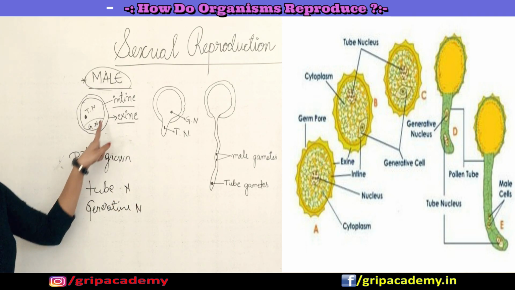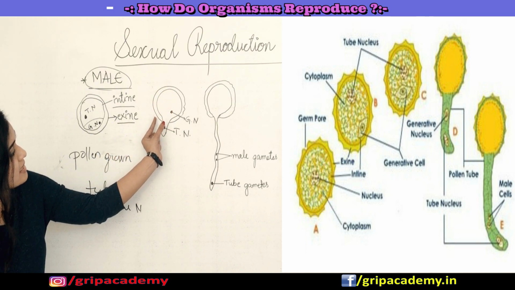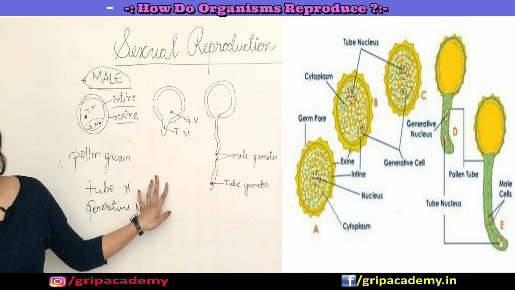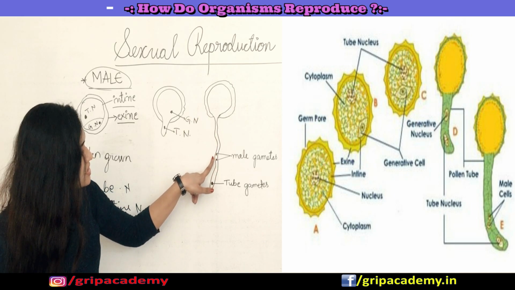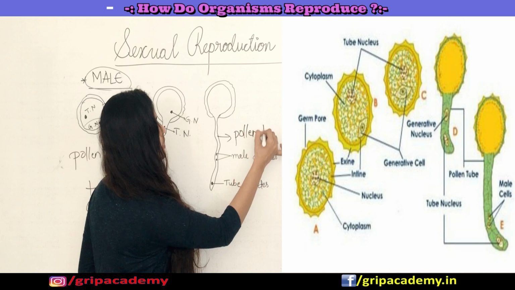If you can see here, the intine region starts coming out of the exine and starts growing towards the ovule. This is how the pollen tube starts growing. This is what you call a pollen tube.